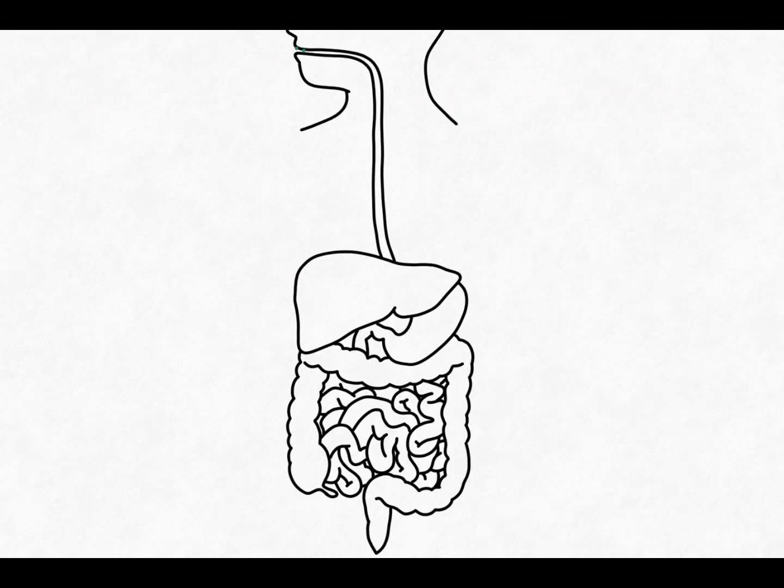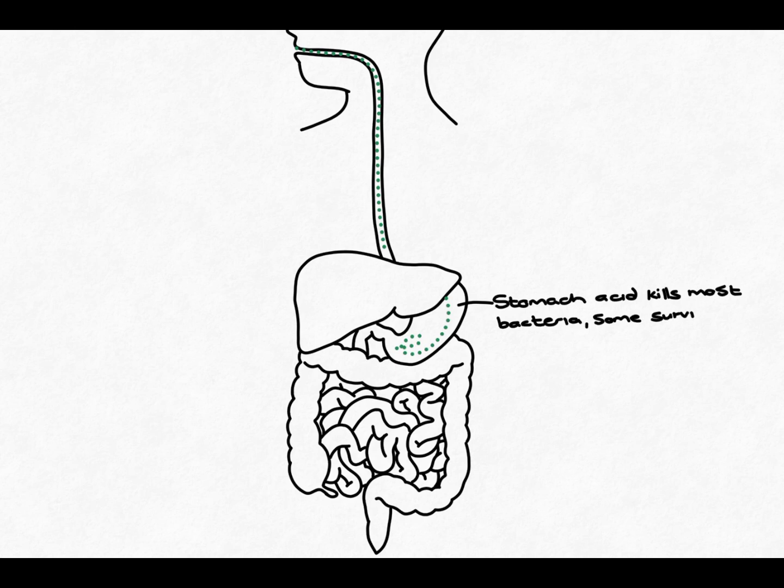Now, you can get cholera by drinking contaminated water or eating contaminated food. The bacteria Vibrio cholerae then enters your digestive system. It moves down into your stomach. Now, we know that our stomach is very acidic. Now, this acid, namely hydrochloric acid, kills many bacteria. However, some cholera bacteria will survive, especially if the stomach acid is low. This can be due to malnutrition, medication, or even your age.